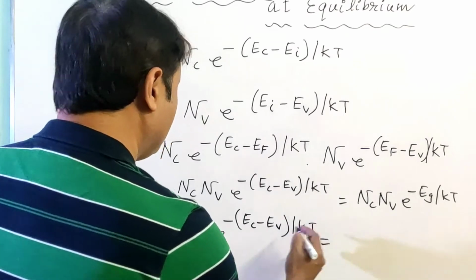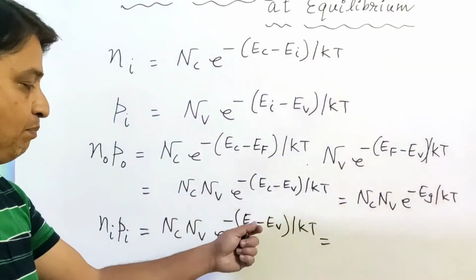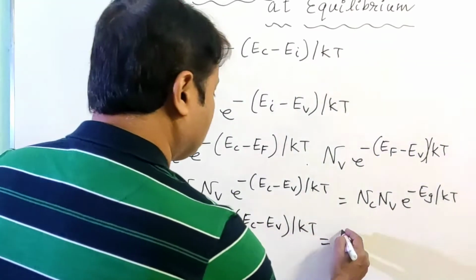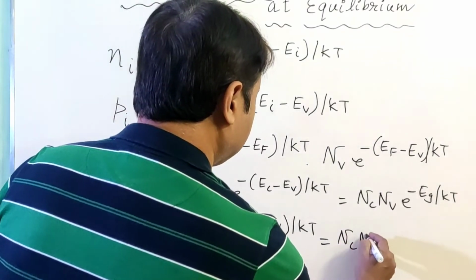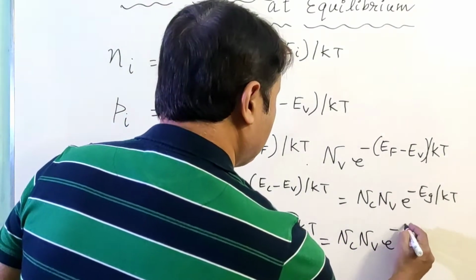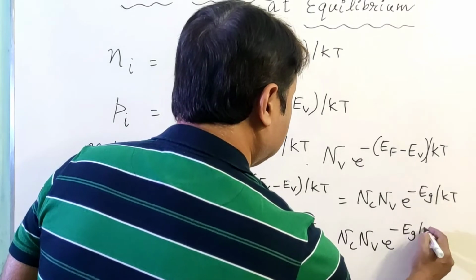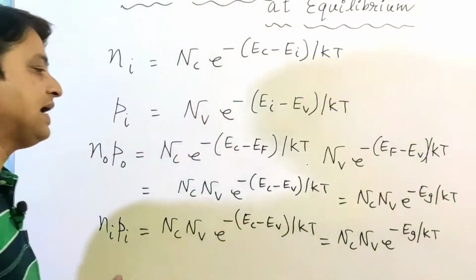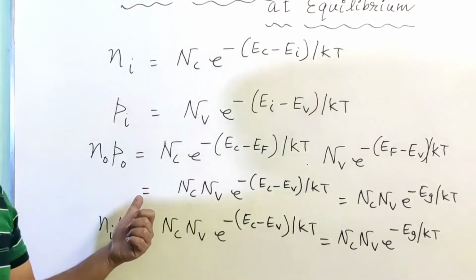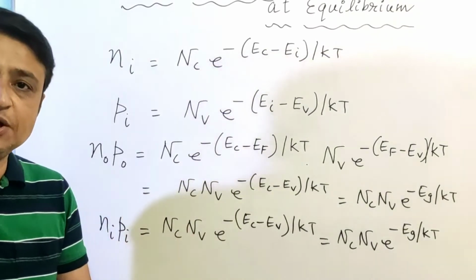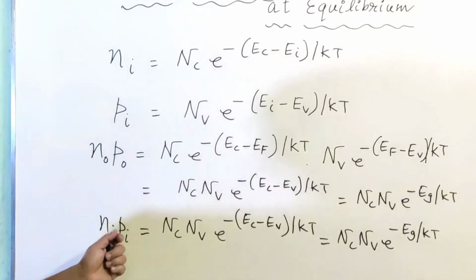And again we can write Eg here in place of Ec minus Ev. So the value will be Nc into Nv e to the power minus Eg by kT. And you can find that the product of N0 P0 and the product of Ni Pi